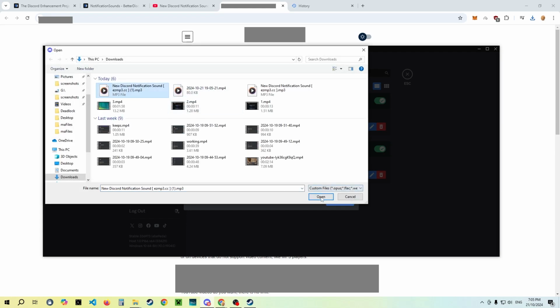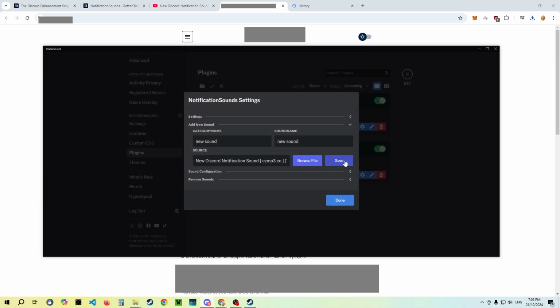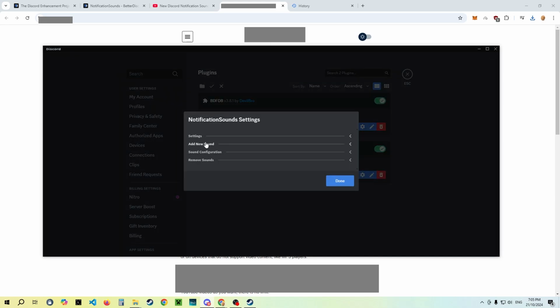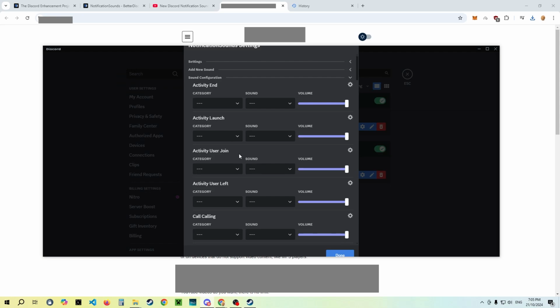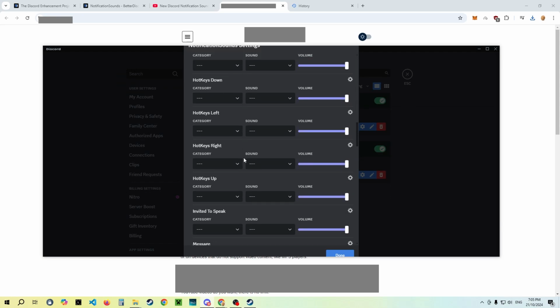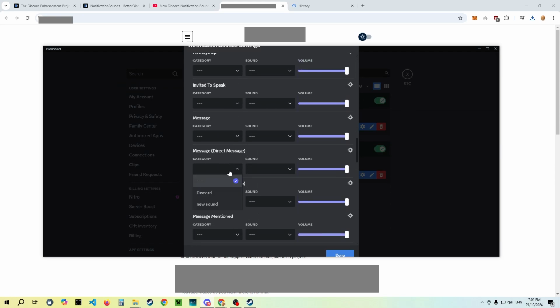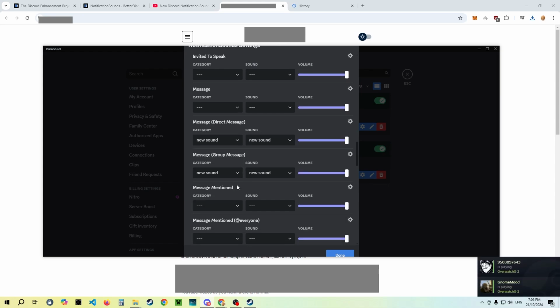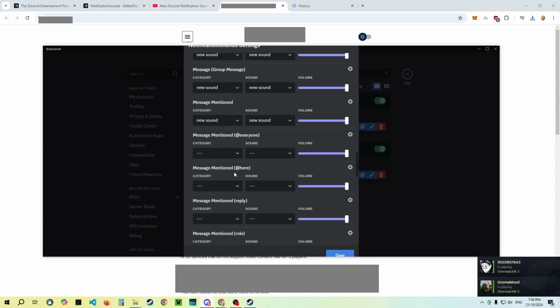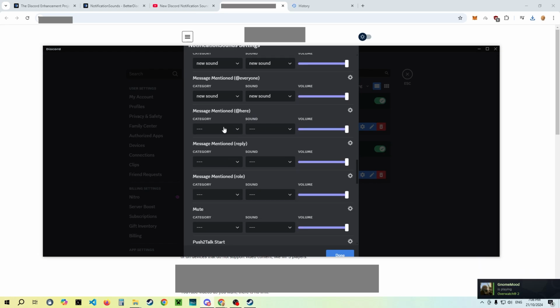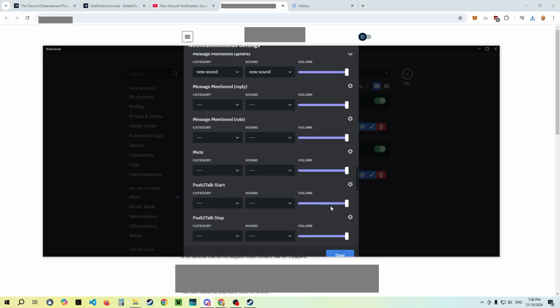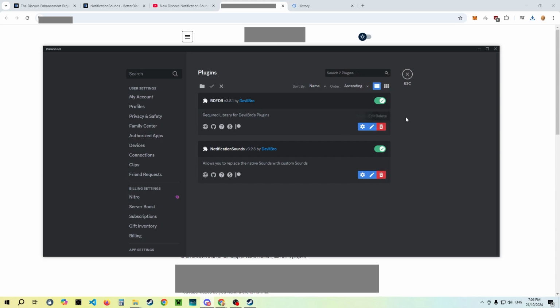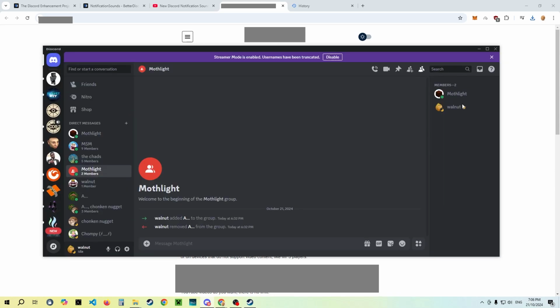Then you want to add the file, save, then go back, go to sound configuration. You want to scroll down until you see message. You want to put your sound in. Yeah, so just all of these, and then we'll check if it works.